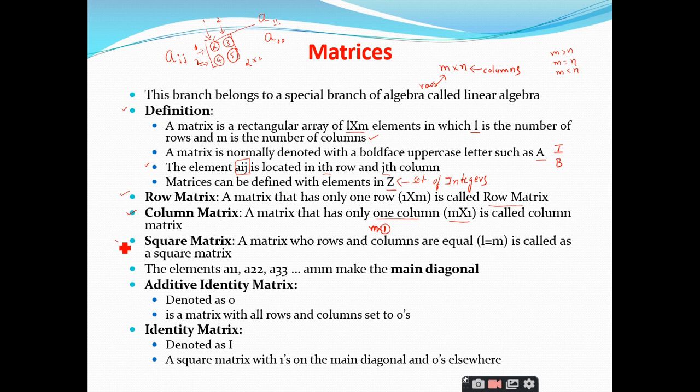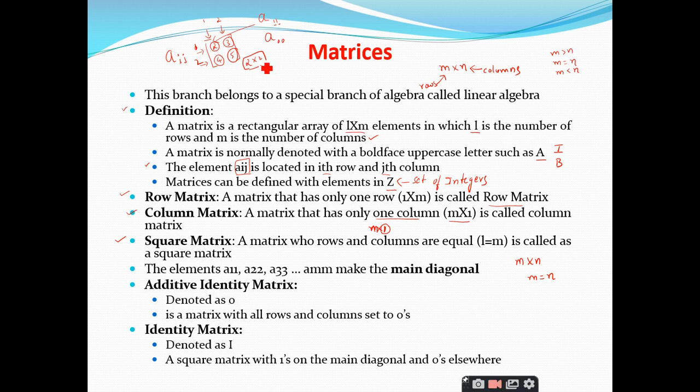And similarly, a square matrix, as I told, the dimensions of the square matrix are always represented with m cross n, and if both m and n are equal, in this example, right, here m is equal to 2 and n is equal to 2.